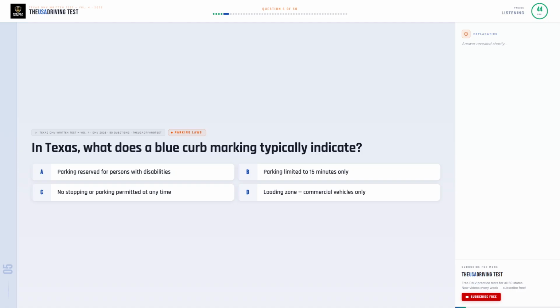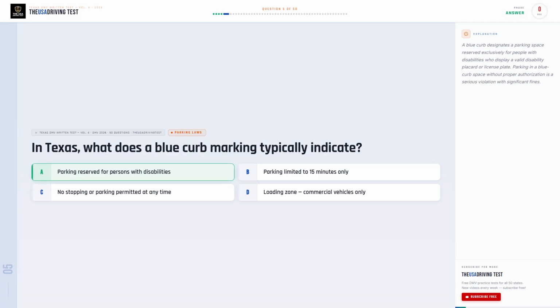In Texas, what does a blue curb marking typically indicate? Option A, parking reserved for persons with disabilities. Option B, parking limited to 15 minutes only. Option C, no stopping or parking permitted at any time. Option D, loading zone, commercial vehicles only.